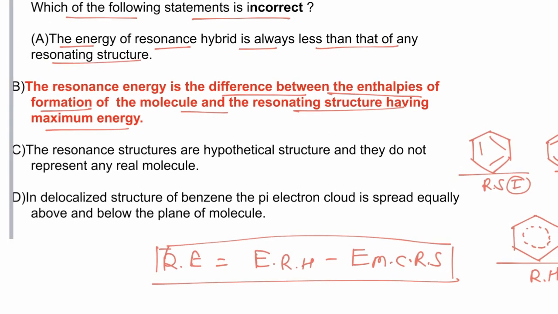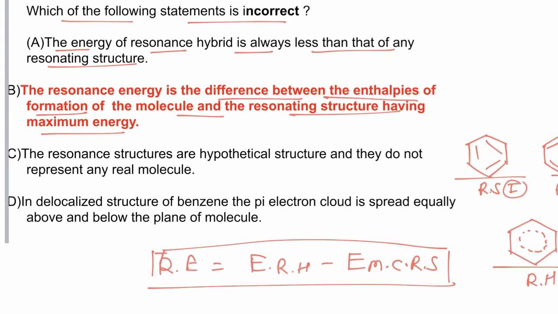Now if we take statement 3: the resonating structures are hypothetical structures and they do not represent any real molecule. Yes, this is correct. Resonating structures can only be drawn on paper; they are imaginary or hypothetical structures. So statement C is correct.